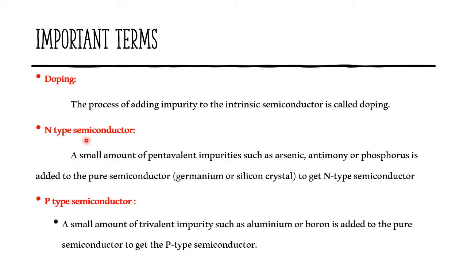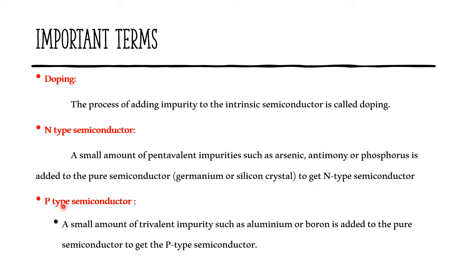An n-type semiconductor means a small amount of pentavalent impurities is added. Pentavalent means the valence electrons will be 5. Arsenic, antimony or phosphorus have 5 valence electrons. These impurities are added to the pure semiconductor, that is the intrinsic semiconductor, germanium or silicon. So pentavalent impurities like arsenic, antimony or phosphorus are added to germanium or silicon crystal in order to get n-type semiconductor.